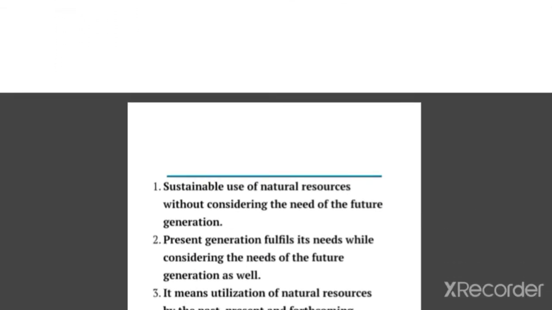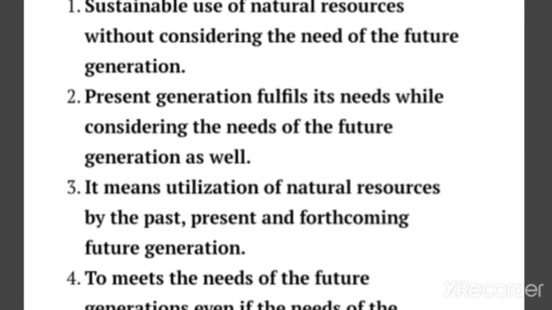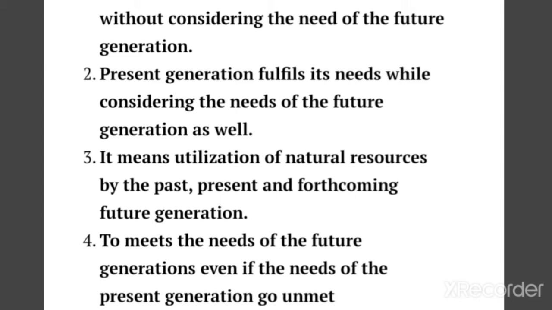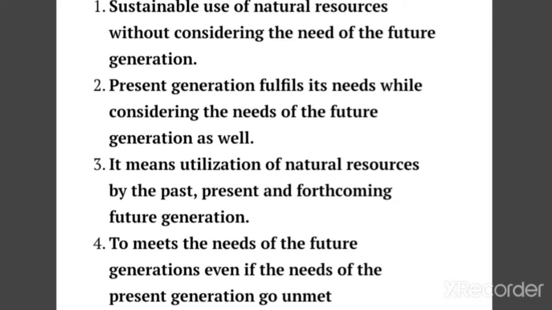So the options are: First, sustainable use of natural resources without considering the needs of the future generation. Second, present generation fulfills its needs while considering the needs of the future generation as well. Third, utilization of natural resources by the past, present and forthcoming future generation. Fourth and last option is to meet the needs of the future generation even if the needs of the present generation go unmet. So what is the correct option?